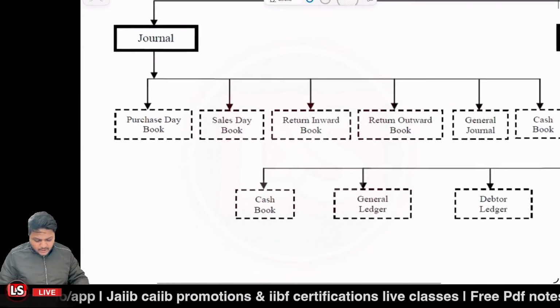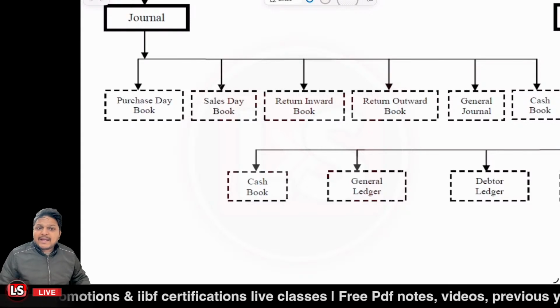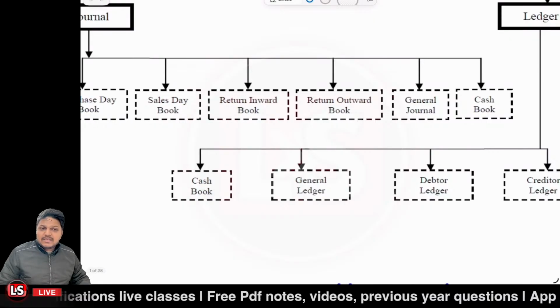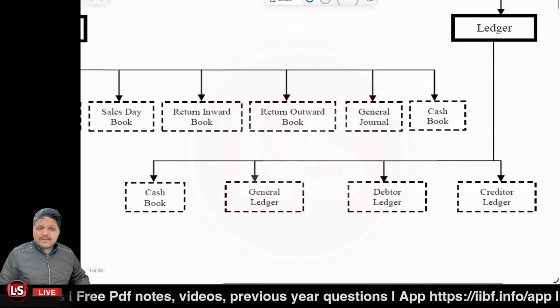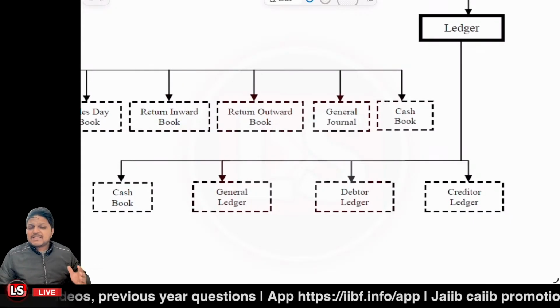So journal is related to what? Like you are having the purchase day book, sales day book, return inward book, return outward book, general journal, and the cash book. That's a journal. And when we look at the ledger, a ledger is a specific account related to some specific entity.